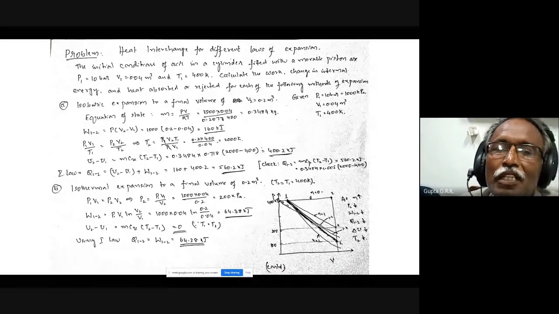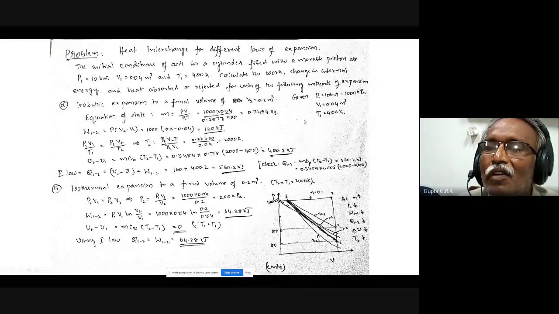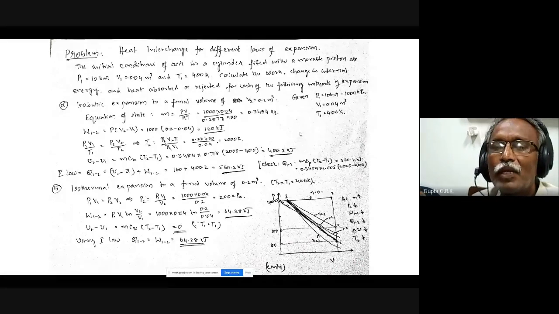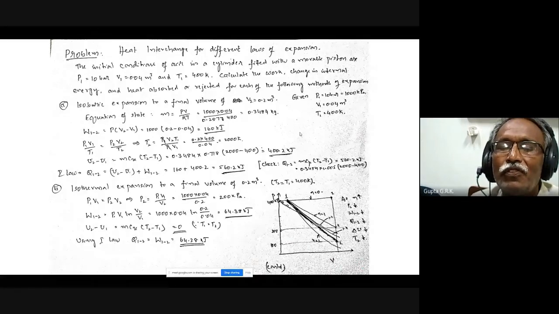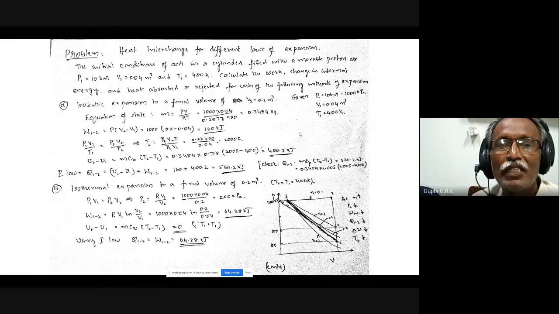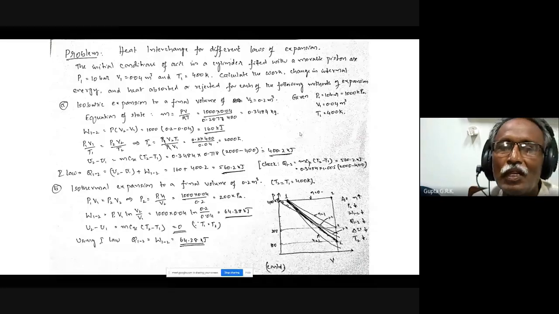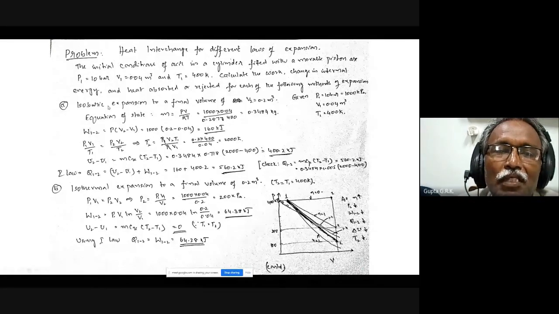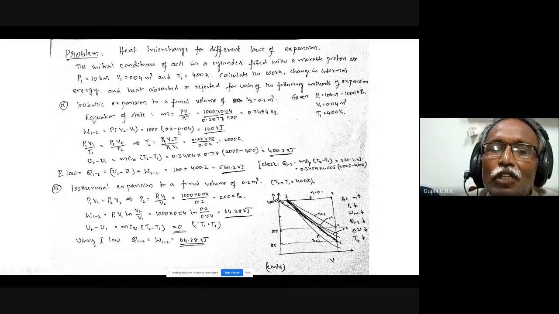So by substituting these values, I can find out the mass. Mass is needed because when I want to find the heat transfer or change in internal energy, I have to multiply by mass. If it is asked per unit mass, no problem. But if it asks how much heat is transferred, I want the total heat transfer. So W12, because it is isobaric, is P into V2 minus V1. P is 1000, and V2 is expanded up to 0.2, so 0.2 minus 0.04, which gives 160 kilojoules.